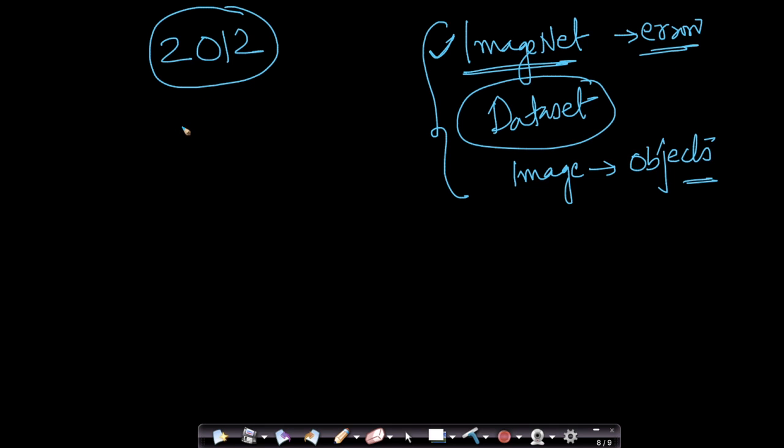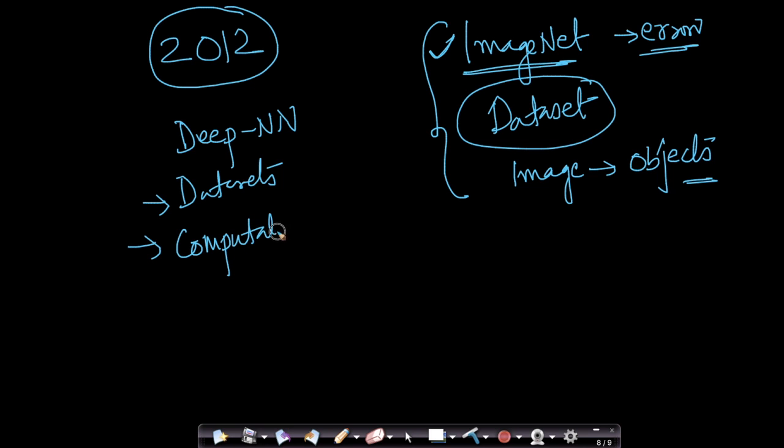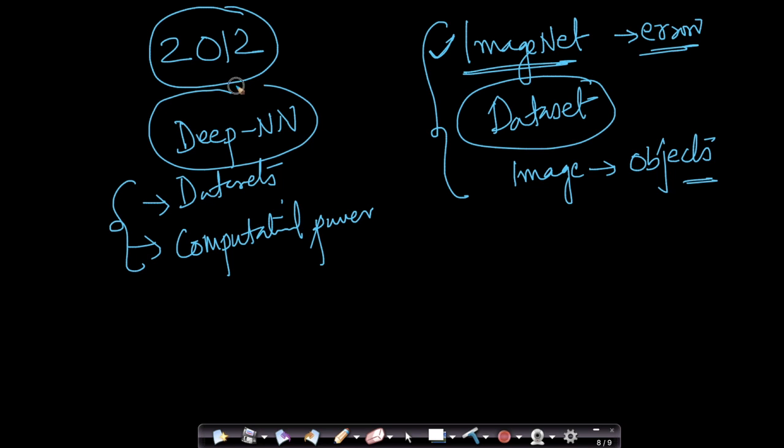In 2012, using deep neural networks, a team using this large data set, remember, we have large data sets now, and using modern computers with a lot of computational power, people designed a simple deep neural network which could beat all other algorithms by a big margin.